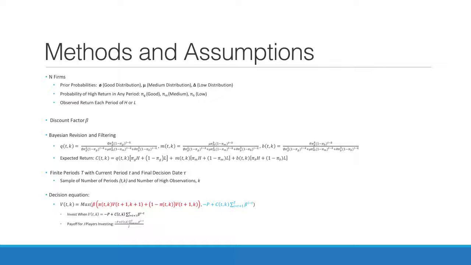There's a finite number of periods t, and there's a decision equation where in red you see the Bayesian filtering aspect, where a firm will look at all future cash flows based on the current state. So it uses the current Markov state to project forward into the future, all possible future states, and that compares to the blue equation, which is the net present value of expected cash flows in the present. And if a firm invests, it will split all the proceeds and costs with any other firms that invest.